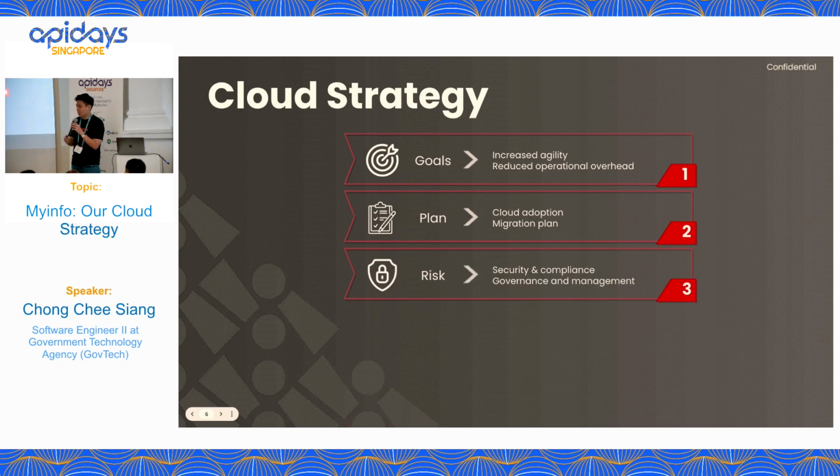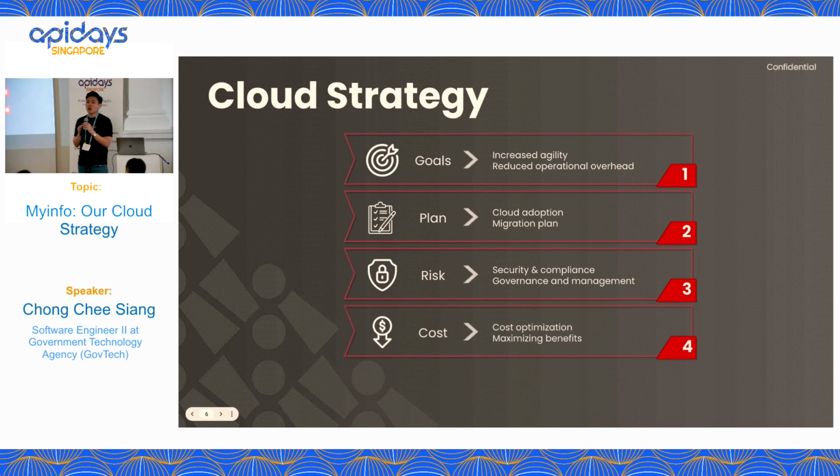Third one, very important for us, risk. The security control for your infra, for your applications, your compliance, your governance, management, for role, responsibility, processes. And also, a lot of people tend to forget about this. The risk if your application is down, right? Your SLA, your RTO, your RPO.